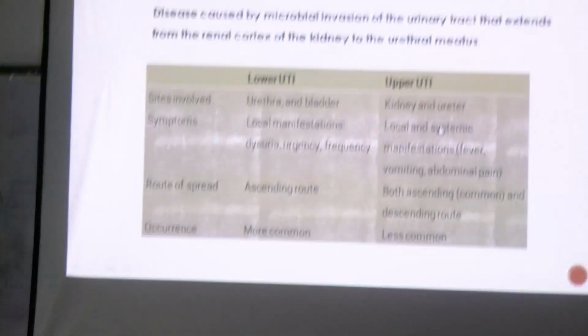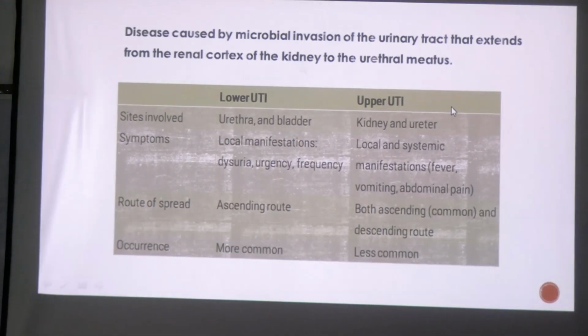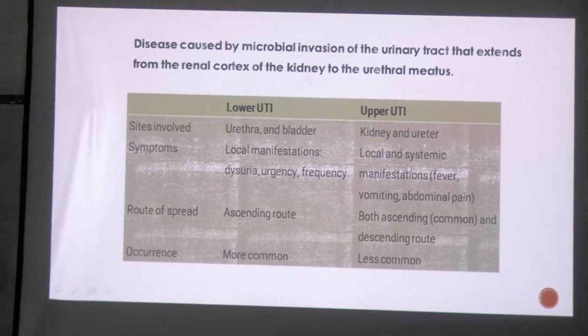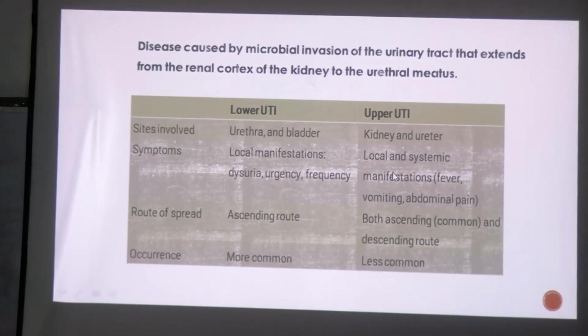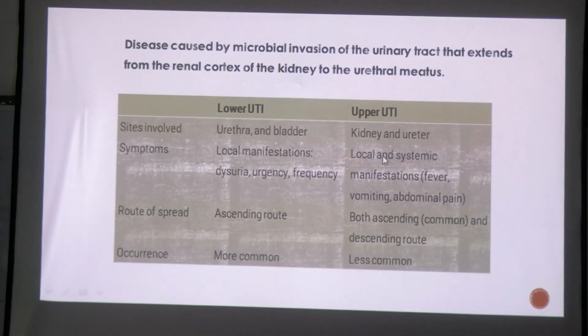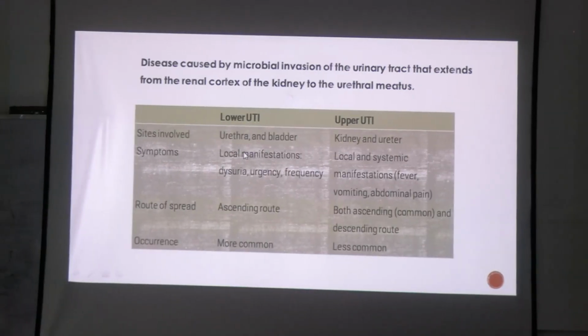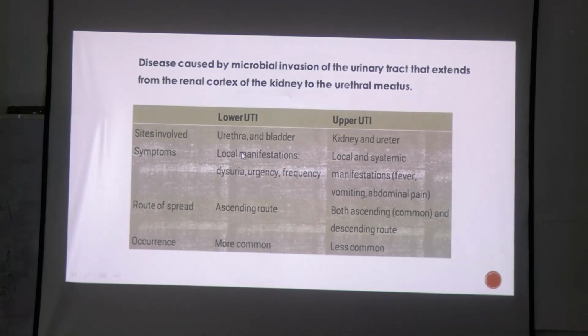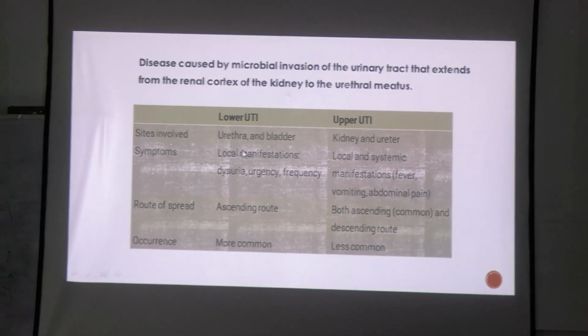What kind of local manifestations will you see here? Pain, right? You can suffer with abdominal pain, you can have fever, you can have vomiting, nausea, okay? But in case of lower UTI, you will have some localized manifestations such as burning micturition, right?